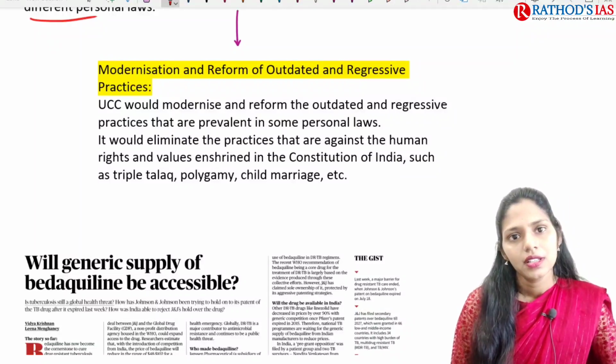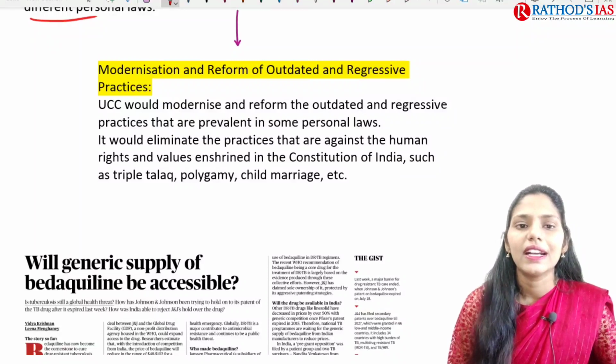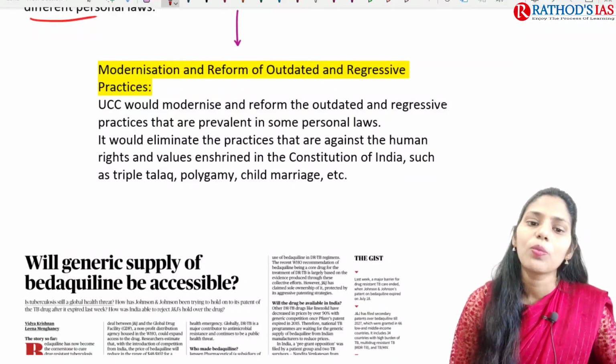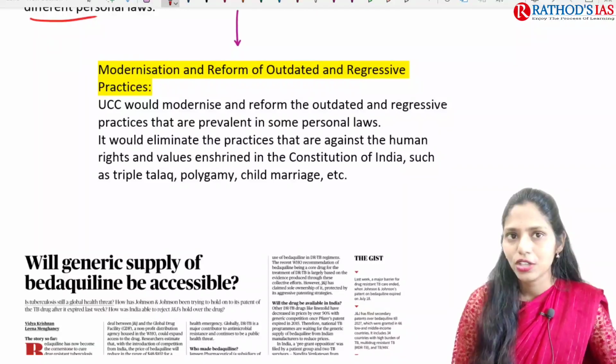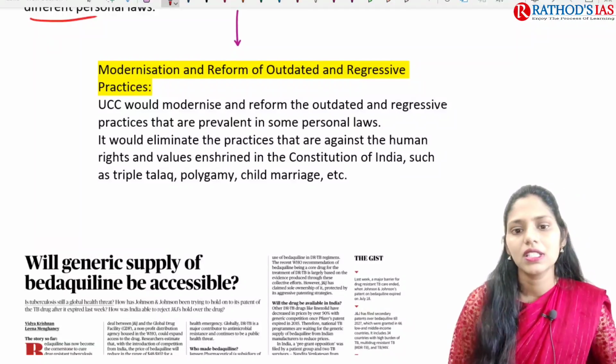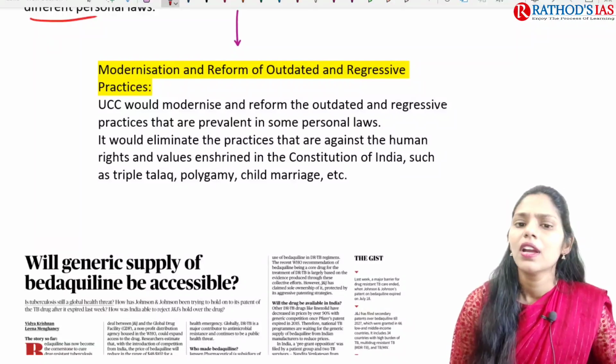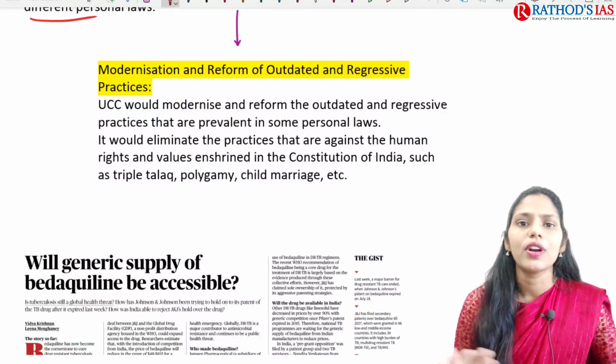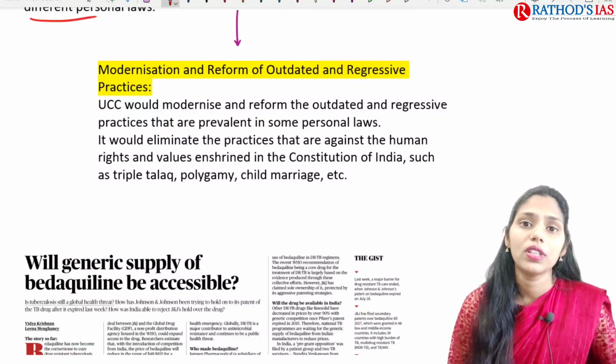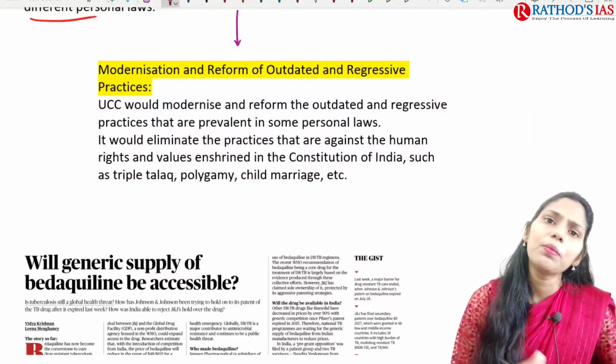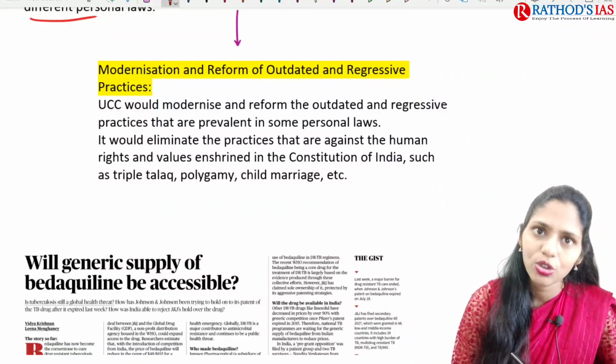There are outdated and regressive practices like triple talaq, polygamy, and child marriage present in different personal laws, so we can go for modernization of these laws with this UCC. So these are some important benefits of implementation of UCC.